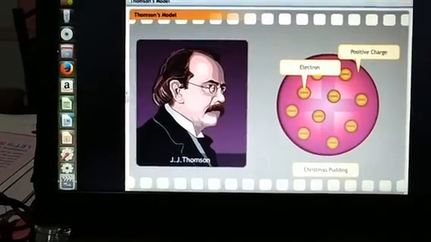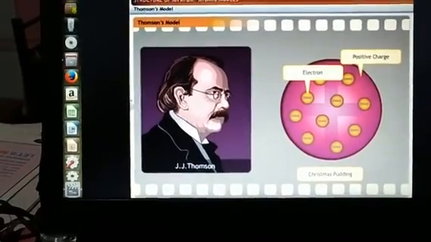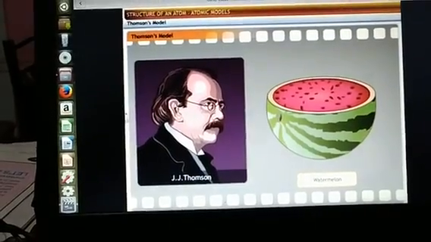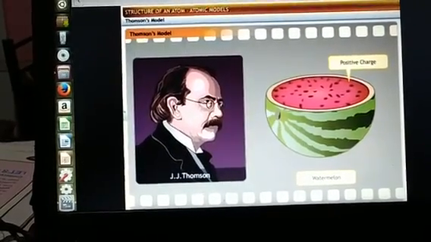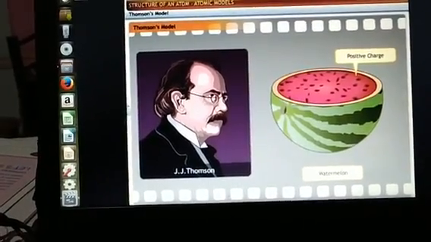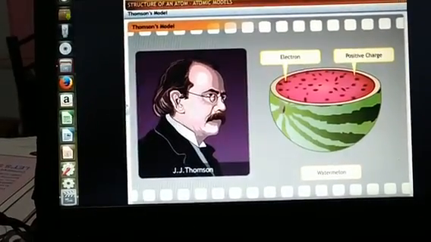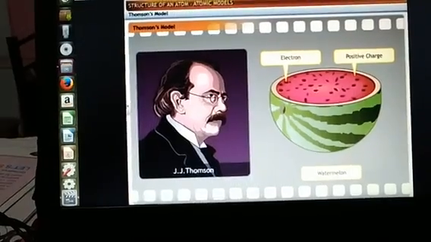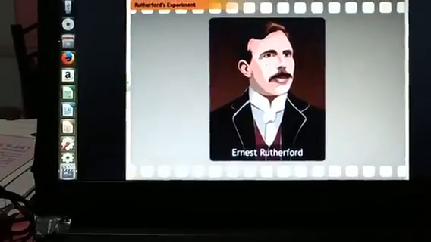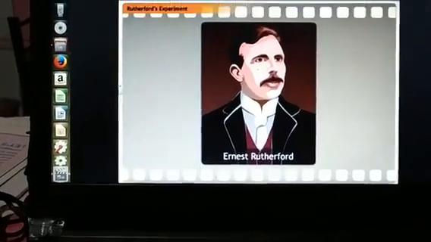This is how the structure of the atom was explained by J.J. Thomson. This is called the plum pudding model. But it could not explain further studies. Next, the scientist Ernest Rutherford.